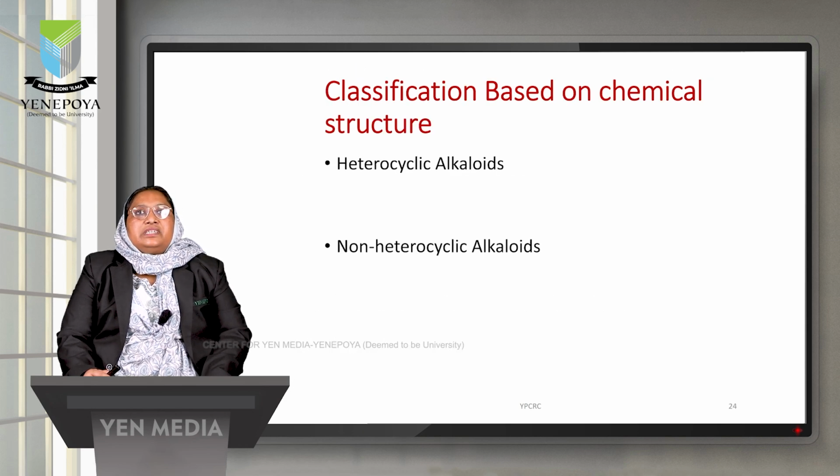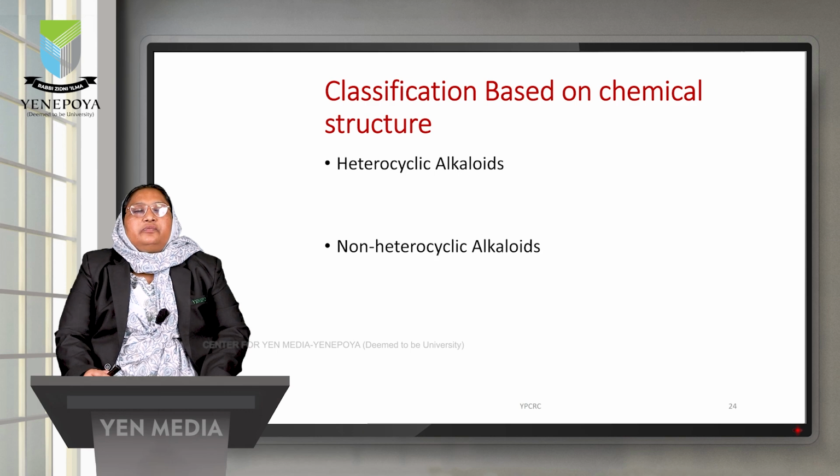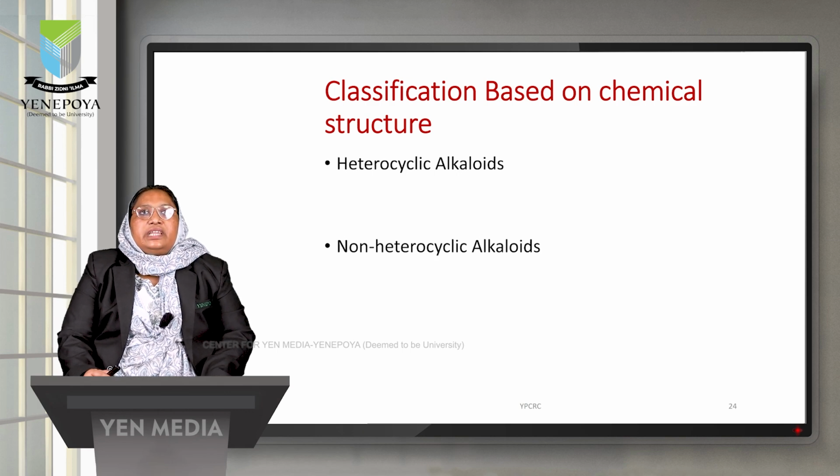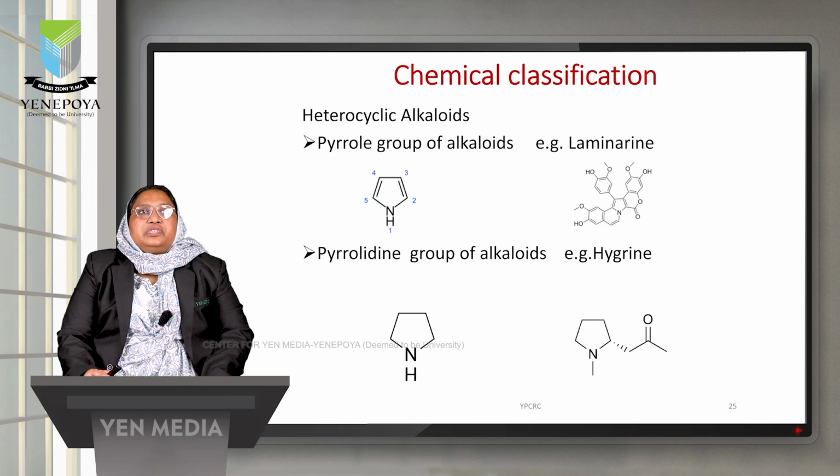The main classification of alkaloids which is widely accepted is based on their chemical structure. It is again classified into two types. Based on their heterocyclic nature, they are called heterocyclic alkaloids, where a heterocyclic ring is present, and where the heterocyclic ring is not present, non-heterocyclic alkaloids. Based on the heterocyclic ring, the alkaloids are again classified into different types. When the pyrrole group is present as a heterocyclic ring, which is a 5-membered ring, then it is called